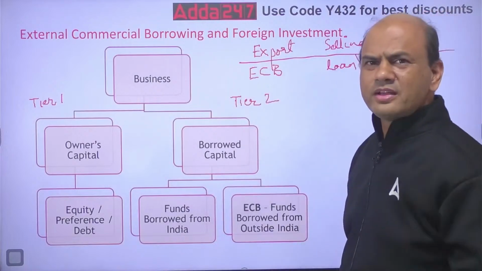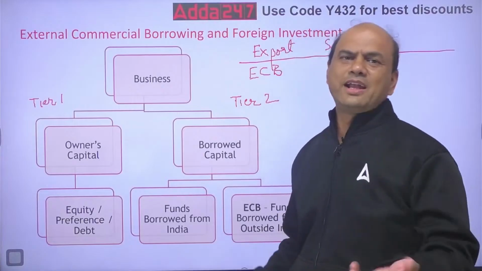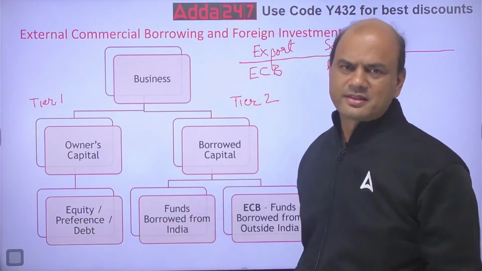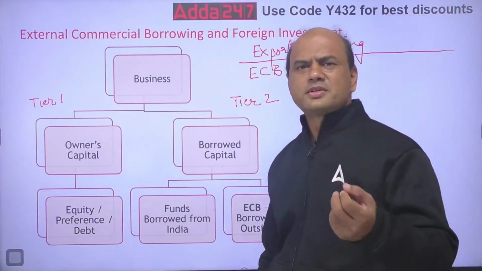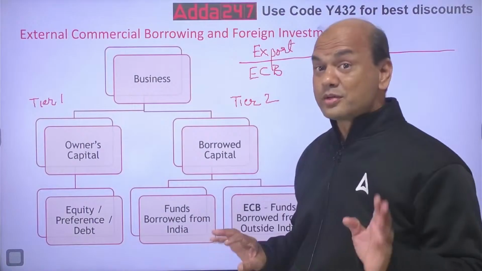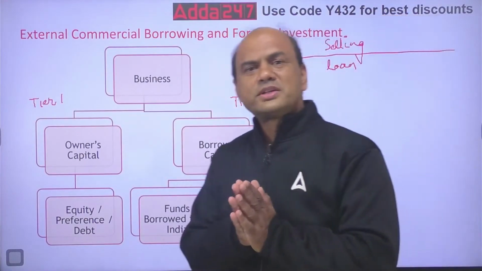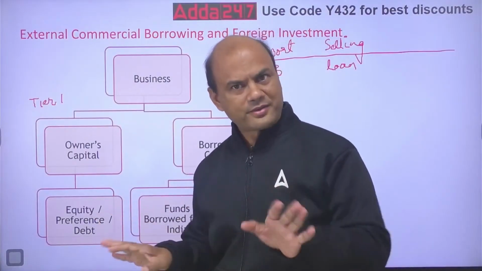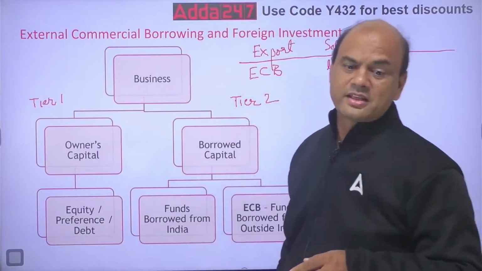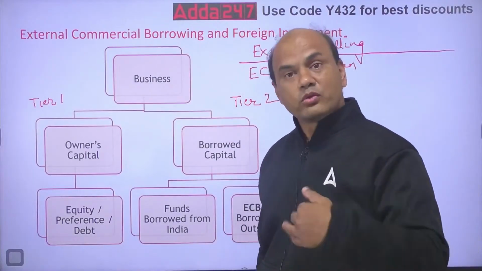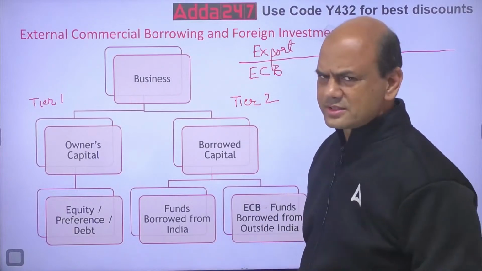Or second way, I'll take a loan from somebody. There I am not selling anything. Now, see here, it's not that I am going towards them saying, sir, please give me money. They also want to invest. Understand this. It's not only that you want the money; they also want to put their money. Why? Because what is the rate of interest in the USA?